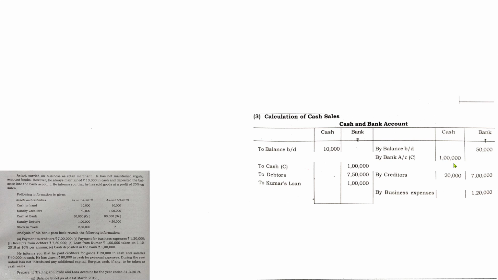So go through it. Next one, he informs you that he paid creditors for goods 20,000 in cash. So the entry will be creditors account debtor to cash, by creditors. You can either write it like this, or you can write separately again by creditors 20,000. Here we have written both the amounts in one entry itself so as to save time and space. You can either follow this one, or you can write again by creditors 20,000. Okay, next one, since we have recorded it, we need not worry about it.